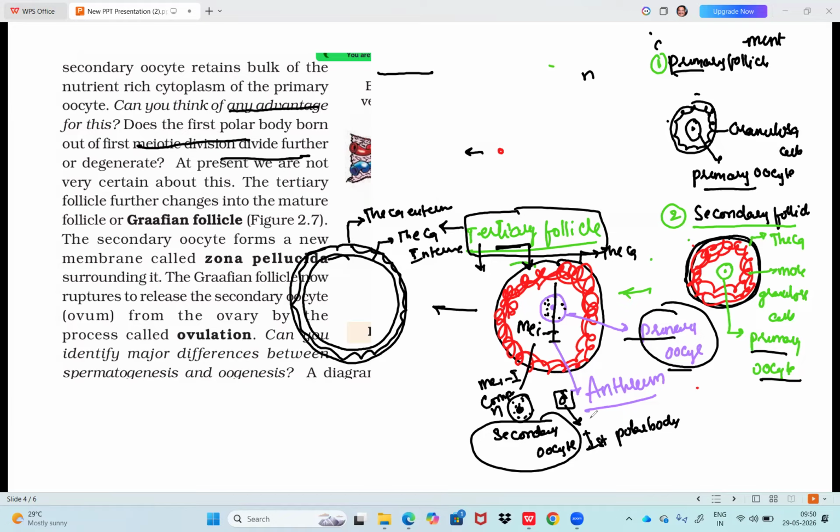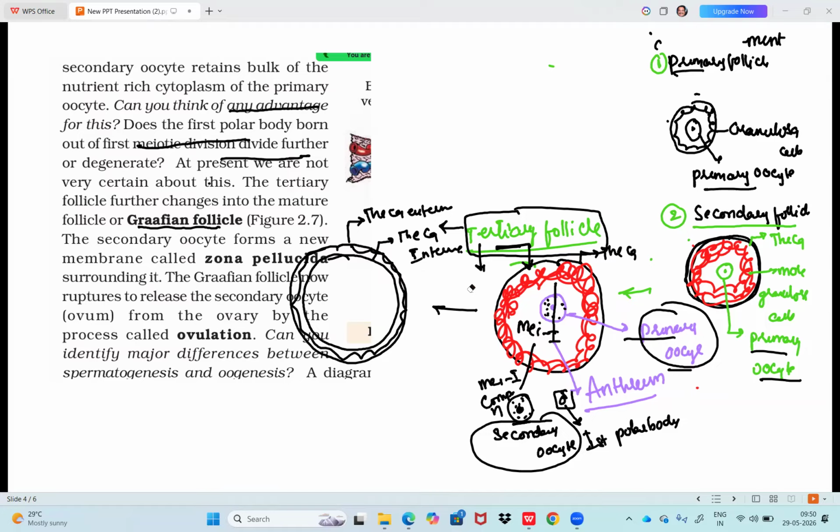Whether it divides or degenerates, it doesn't matter for us because we are going through this particular secondary site only. At present, we are not very certain about this. They only answered that tertiary follicle further changes into mature follicle or Graafian follicle. Now we should talk about this one, tertiary follicle further transformed into mature or Graafian follicle.